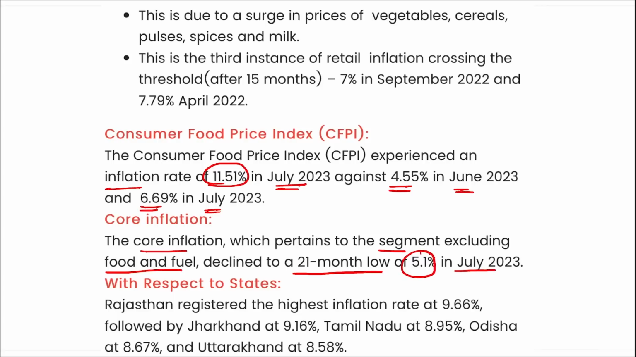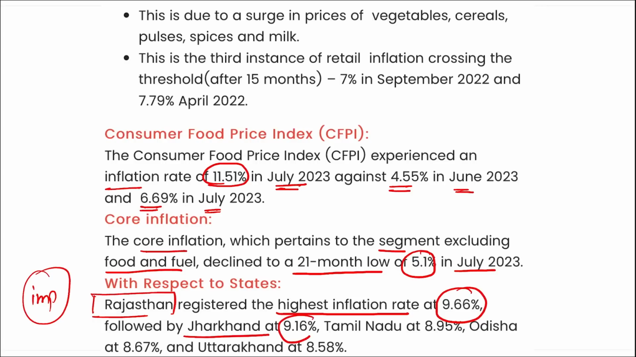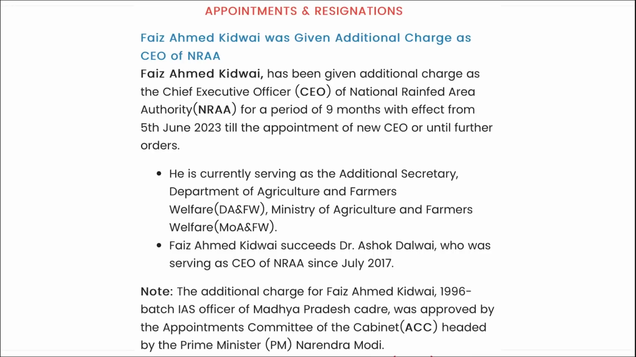And if we talk about the states with the highest inflation, so it is your Rajasthan, and this is very important, friends. Do take a note. A question can definitely be asked, which is the state with the highest inflation rate of 9.66%. It is Rajasthan. It was followed by Jharkhand at 9.16%, then Tamil Nadu at 8.95%, Odisha at 8.67% and Uttarakhand at 8.85%, but the highest was Rajasthan with 9.66%. Correct?